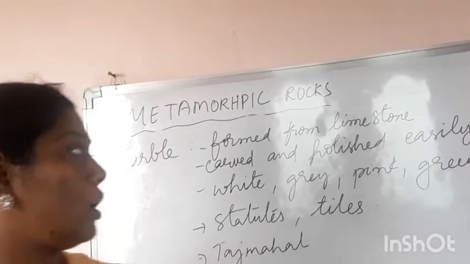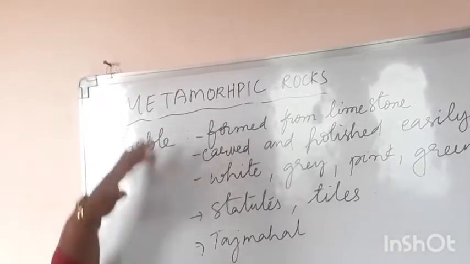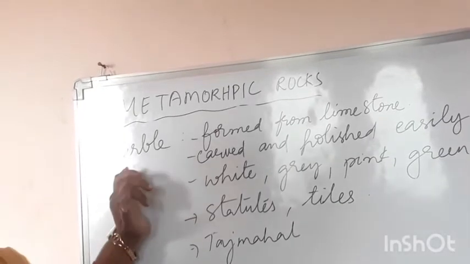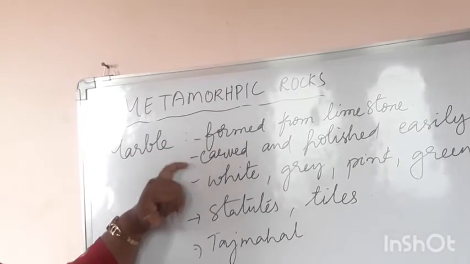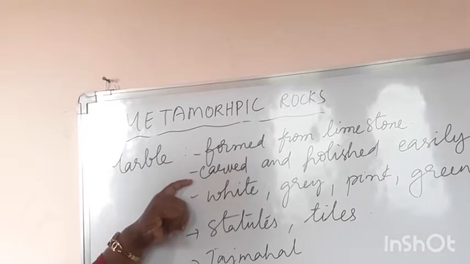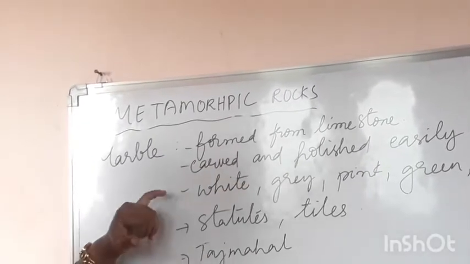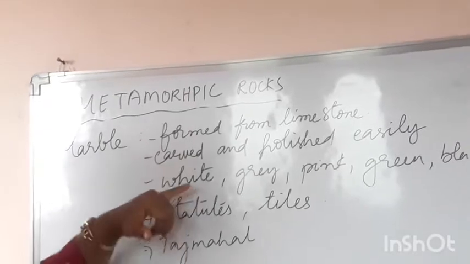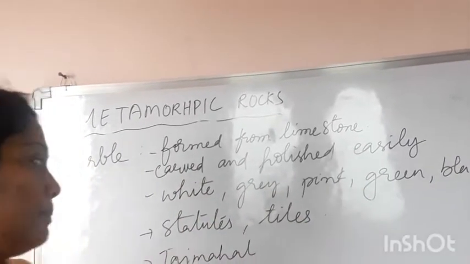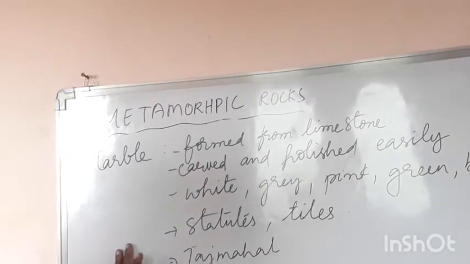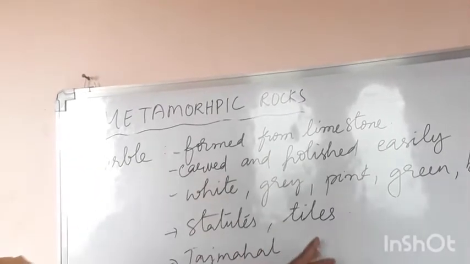And from that sedimentary rock, this metamorphic rock has been evolved. The marble, which is formed from limestone, is used in carvings and polishing, and it is available in white, grey, pink, green and black. It is mostly used in preparing statues and tiles.